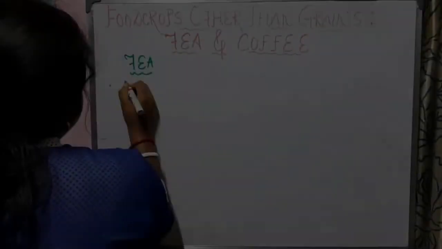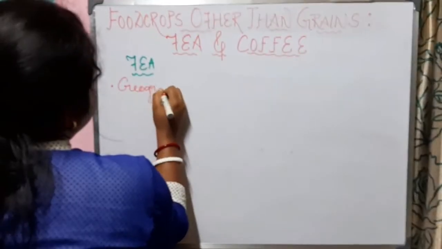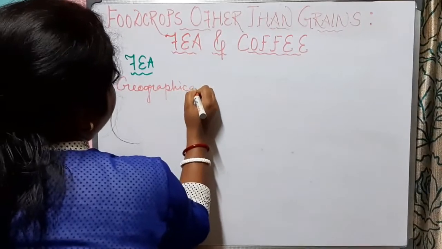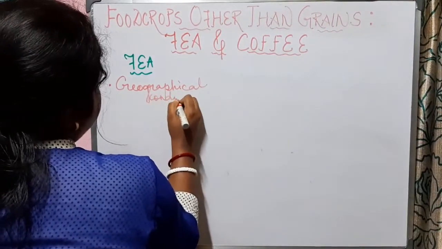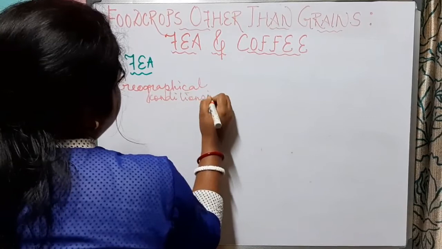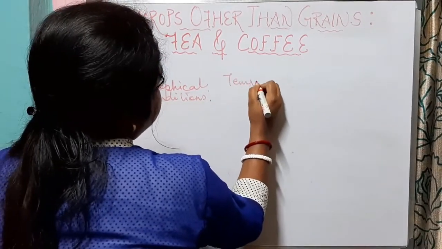Now let us know about the geographical conditions which are required for the growth of tea. Temperature.